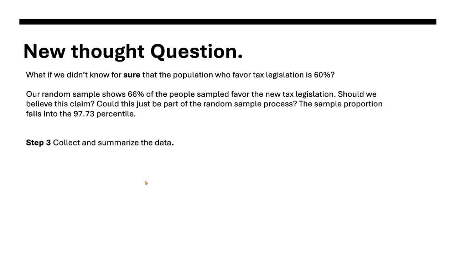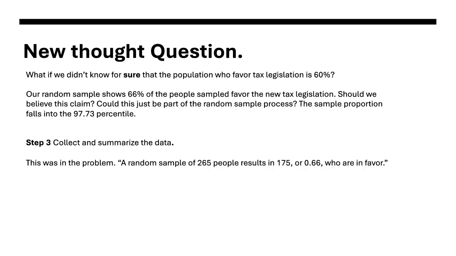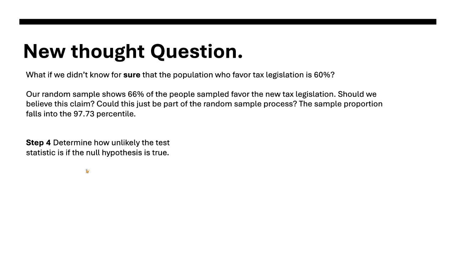Step 3 is to collect and summarize the data. Well, we're not going to collect the data because it's already in the problem. It's the random sample of 265 people, and 175 say they are in favor, which is 0.66.